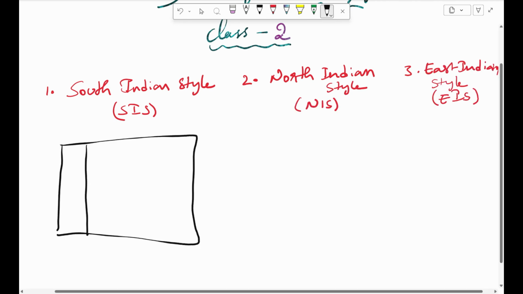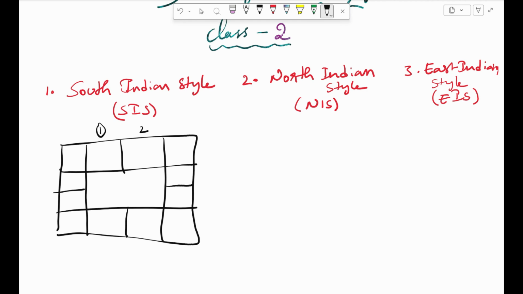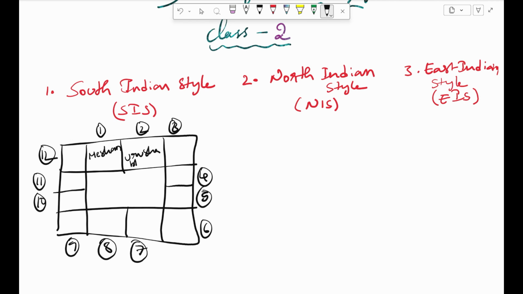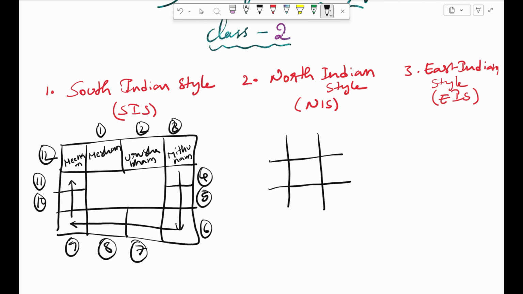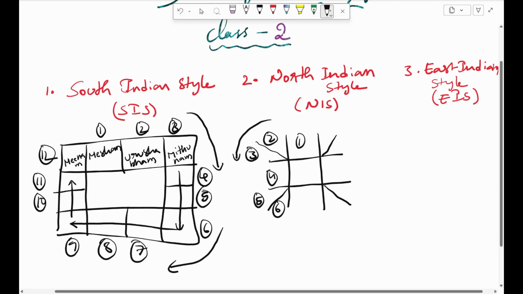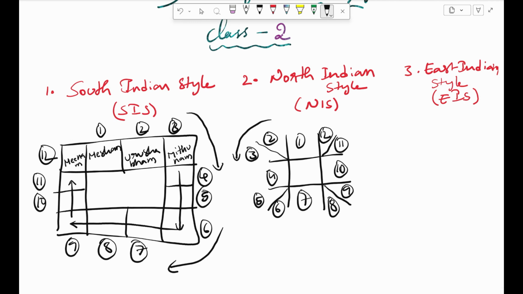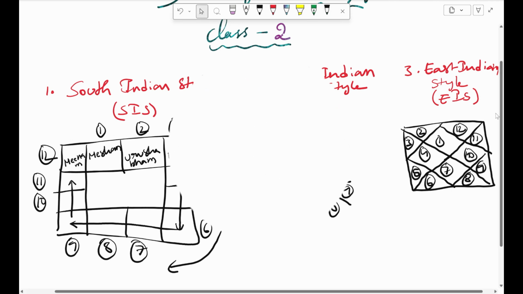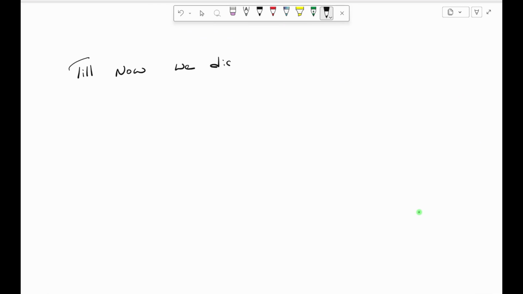You can see the visual presentation of South Indian style chakra starts from Mesham, Vrishabham, Mithunam and goes in clockwise direction, whereas North and East Indian chakras go in the anti-clockwise direction. Among these, there are different variations present in North and East Indian chakras. So we mainly use South Indian chakra, where there is only one variation, and also it is widely used across all the softwares. So it is better to understand and easy to use.